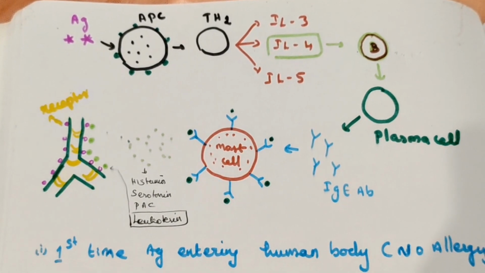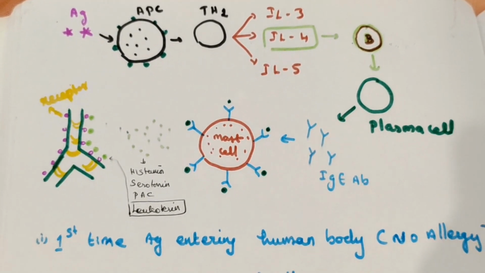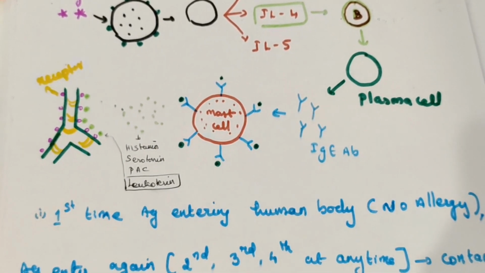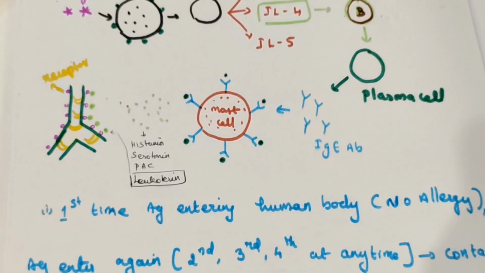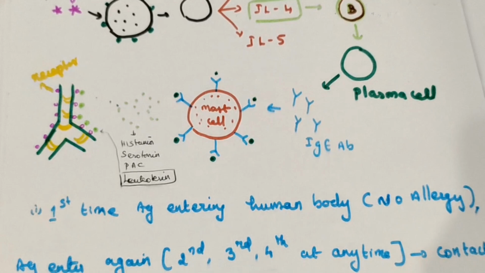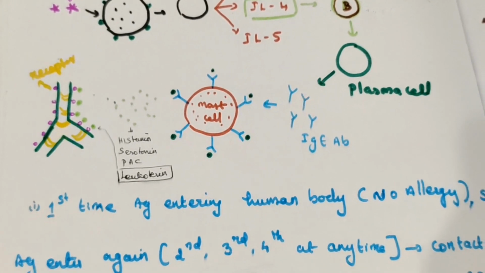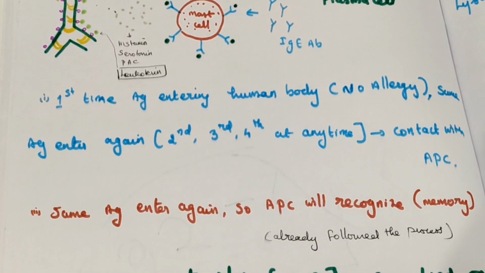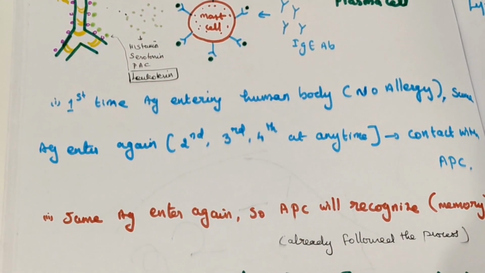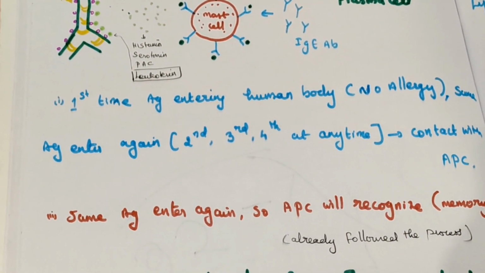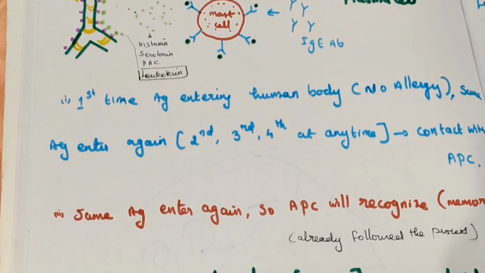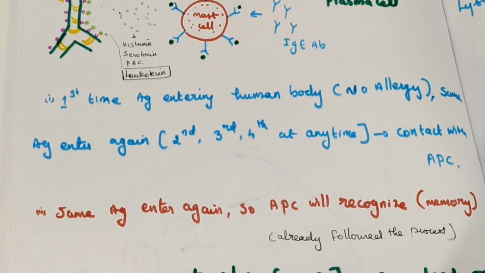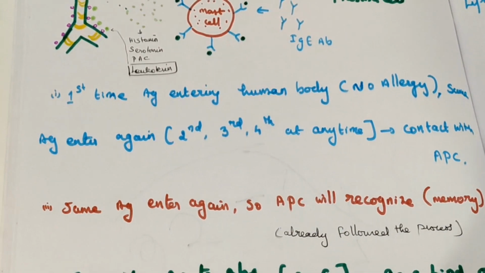Phagocytosis occurs, antigen antibody complexes are formed, the antigen gets destroyed, and there is no problem. This was the first episode. When the antigen enters the human for the first time, there is no allergy. When the same antigen enters a second, third, fourth time, at any time it will come in contact with the antigen presenting cells, and they will recognize it.